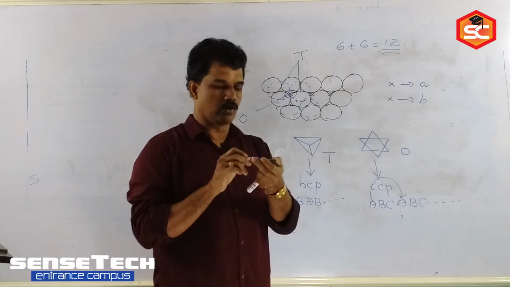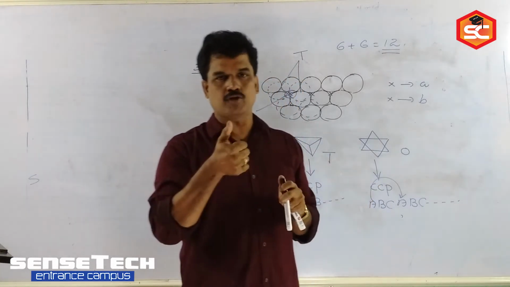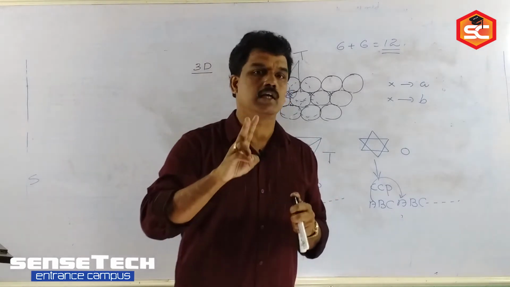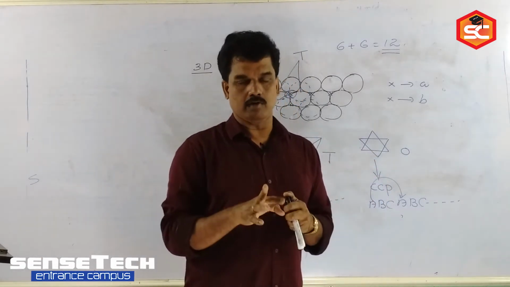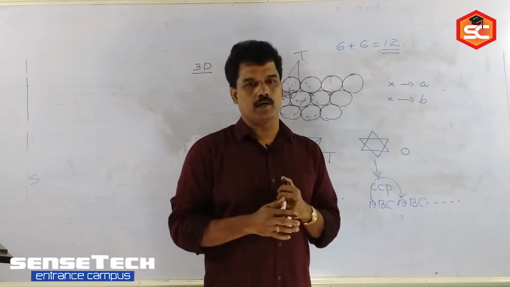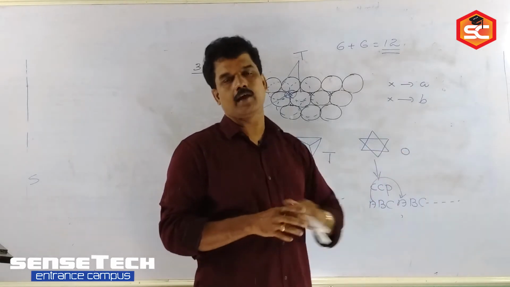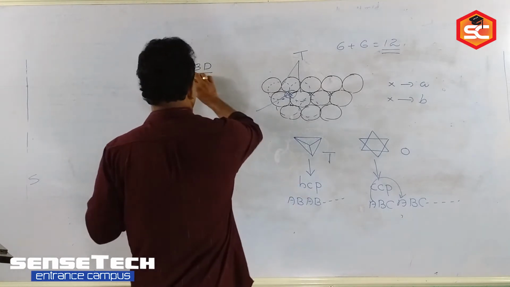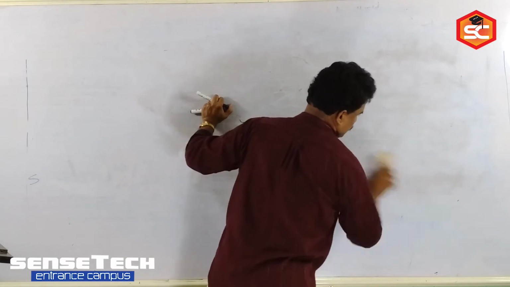So are you getting the idea now? In 3D, only a few things you need to understand. What are the different types of 3D packing? Two packings, HCP and CCP. In both cases the coordination number is 12. HCP and CCP create two types of void, tetrahedral and octahedral. How they relate, these are the contents you have to learn. And another thing, the packing series, AB packing and ABC packing. These are the arrangements of constituent particles in the crystal lattice.